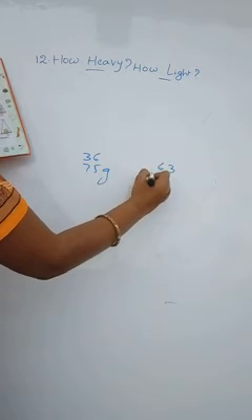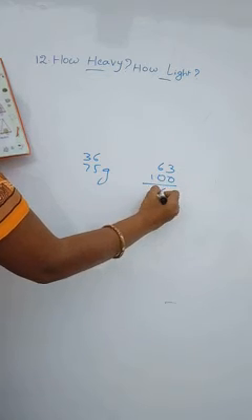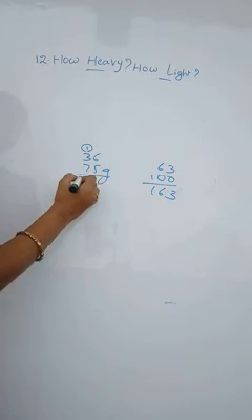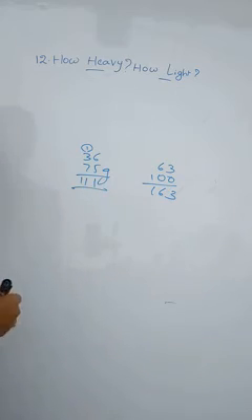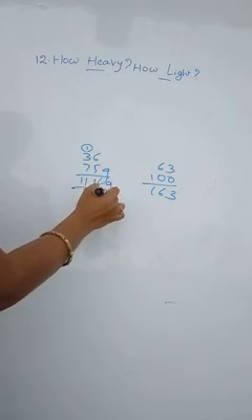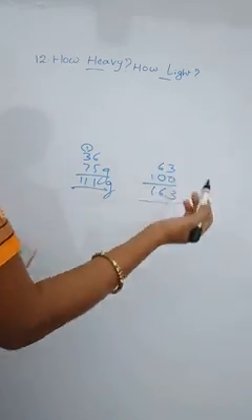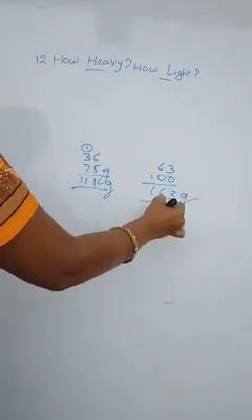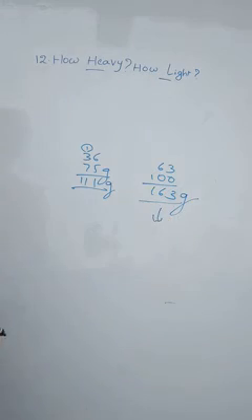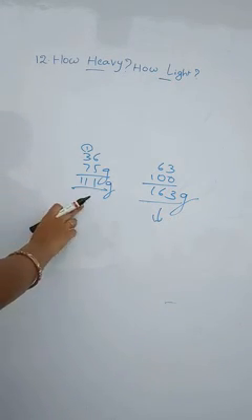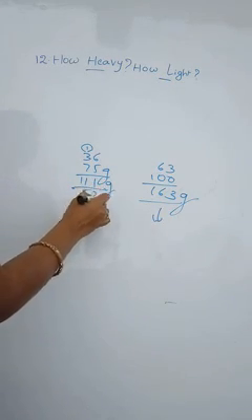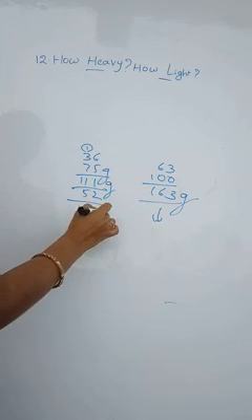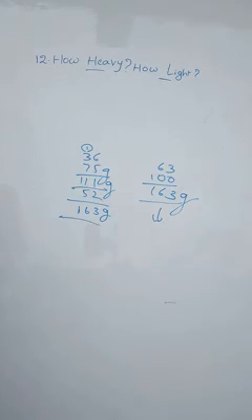Here 63 grams, 100 grams, 163. Here 111 grams. Which one comes down? Which is heavier? 163 grams is heavier. We should keep the down arrow for this 163. Suppose it should be equal, what should we add? 52 grams we should add. At that time these two are equal.